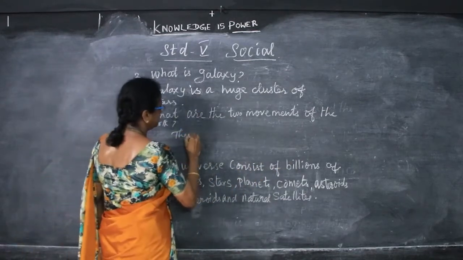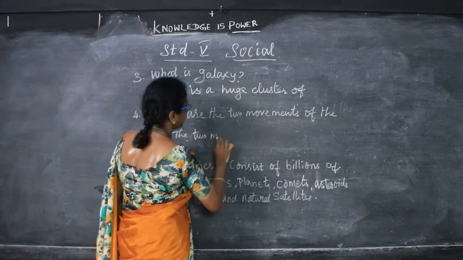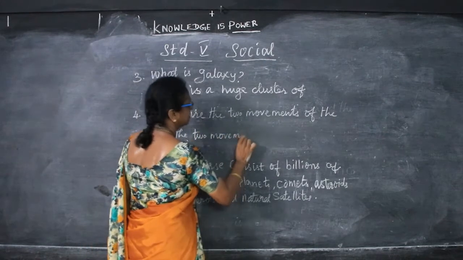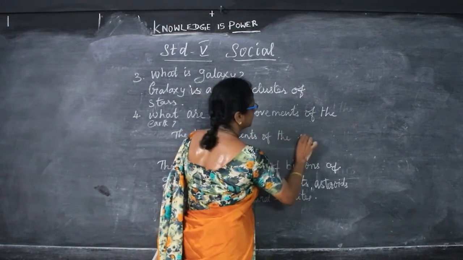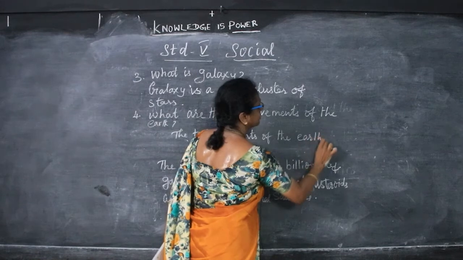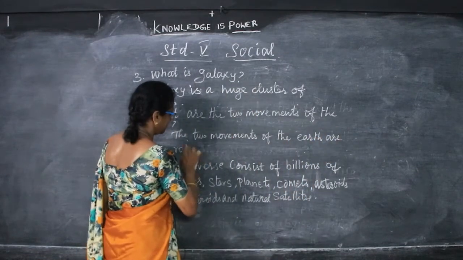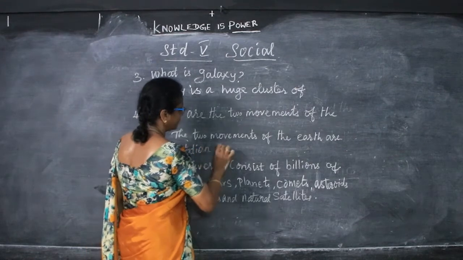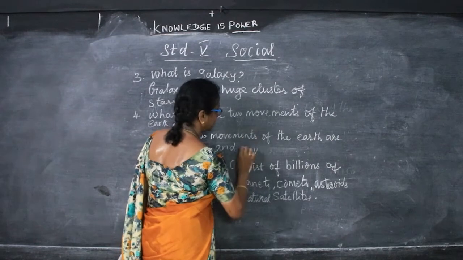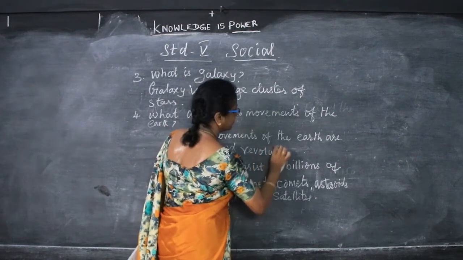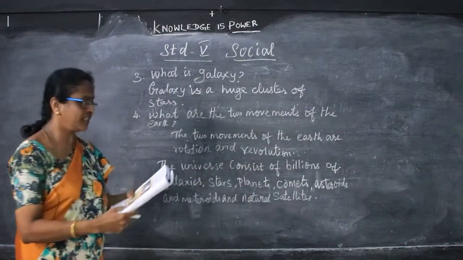Rotation and revolution. Okay, children? So these are the two movements of the earth.